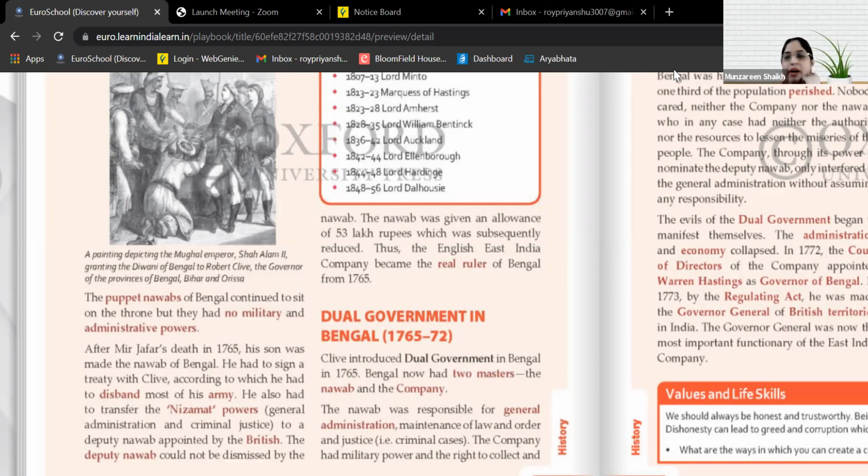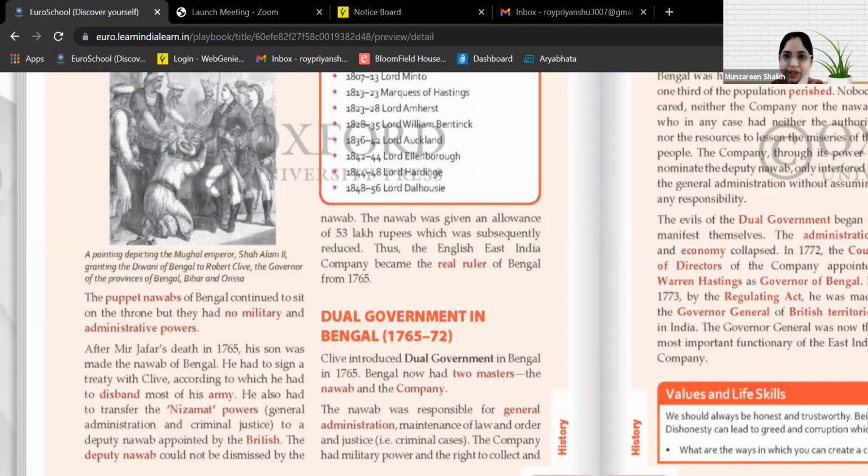What about dual government in Bengal? Which were the two governments? Dual means two. Which were the two governments? Yes, Priyanshu. Yes, ma'am. In dual government, the Nawab and the company were the two governments who ruled side by side in Bengal. And ma'am, they divided the work among themselves. So who were the two? The East India Company and the Nawab. Very good. And they divided the work among them.